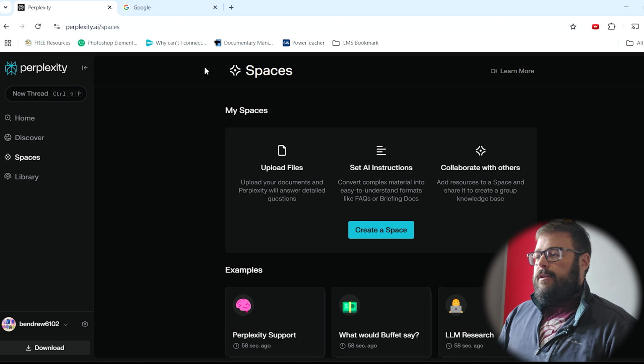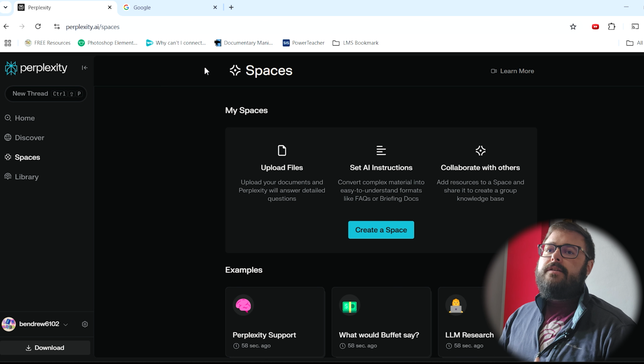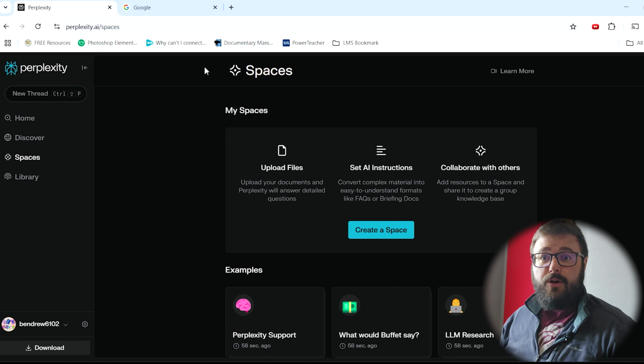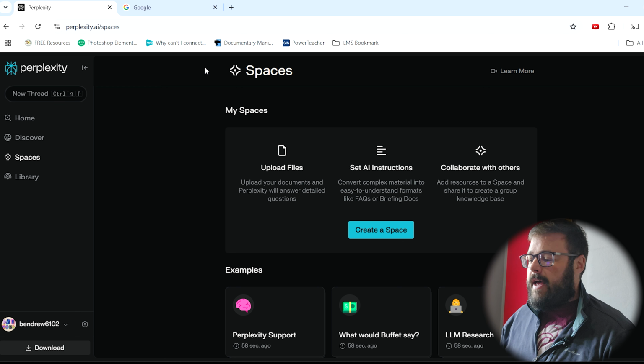I'm going to show you how it's more helpful than Google, especially if you want to do research and you want to organize your thoughts. And it's really quick when you're trying to find answers. Even if it's just a quick fact, it'll give you better and faster answers than, say, Googling it. And we'll show an example of that.